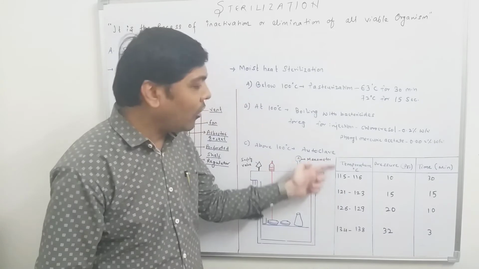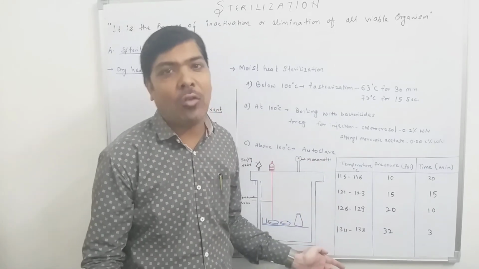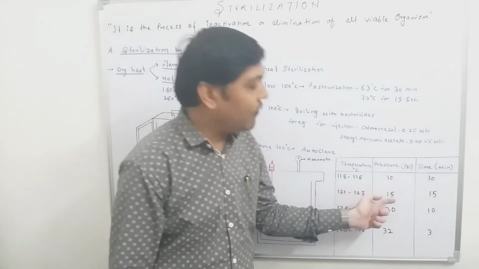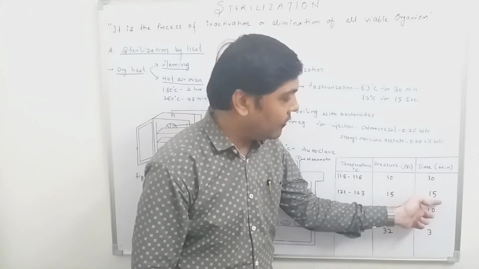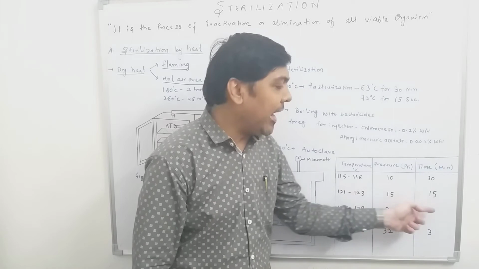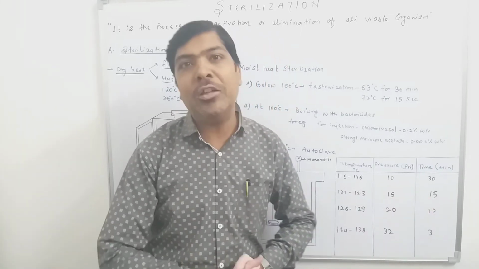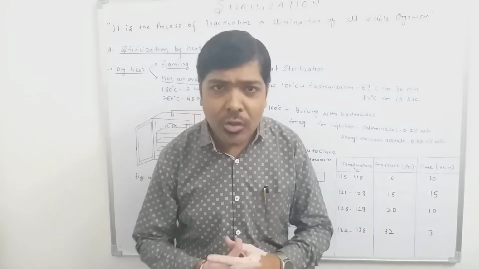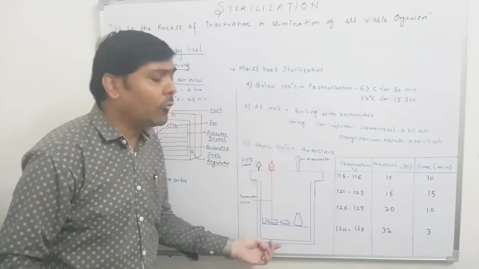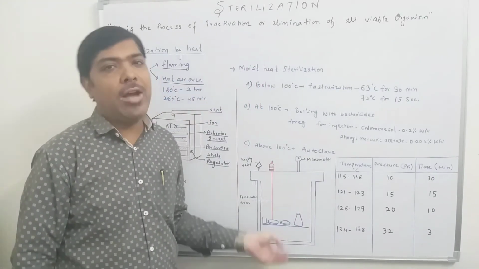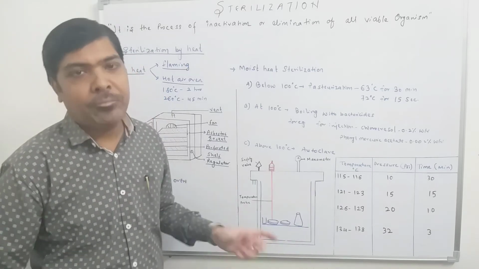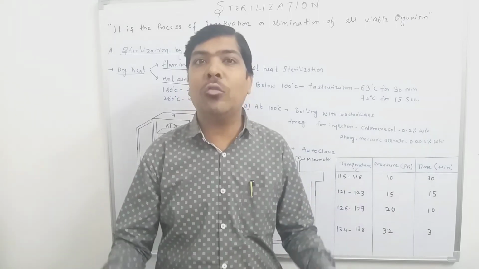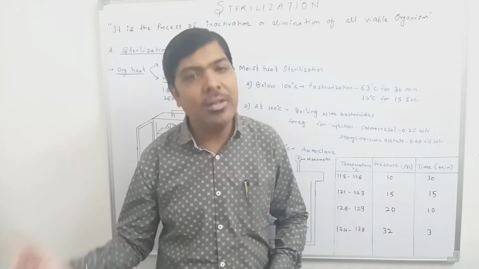But if we compare all these different arrangements, we will find that exposure to 121 degrees centigrade, 15 psi pressure and 15 minutes is most commonly used in the laboratory for the sterilization process. So what we have to do inside the autoclave is first fill the water, then put in whatever material we have to sterilize, close the lid, and switch it on. Then what will happen?